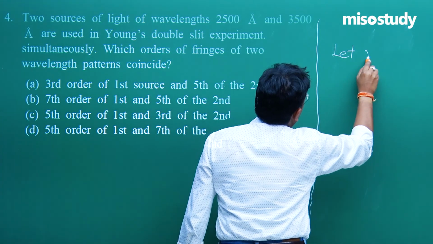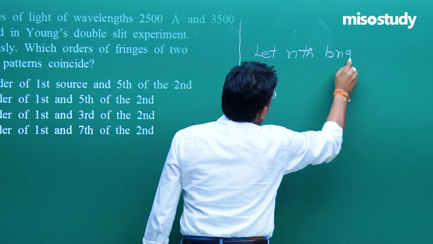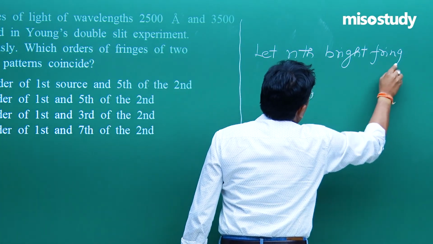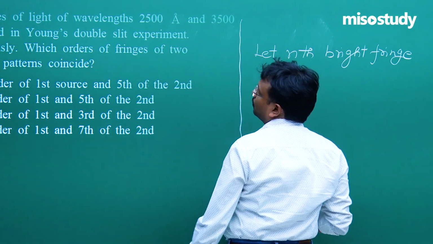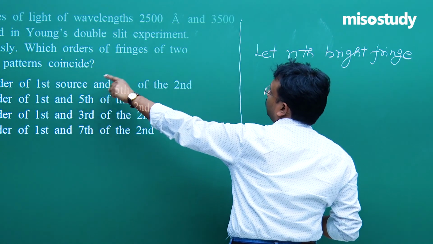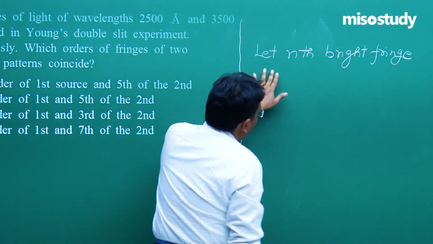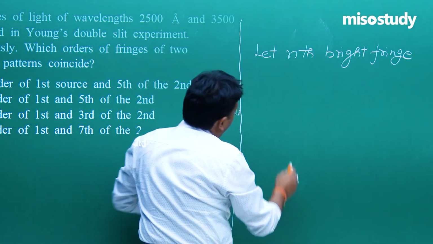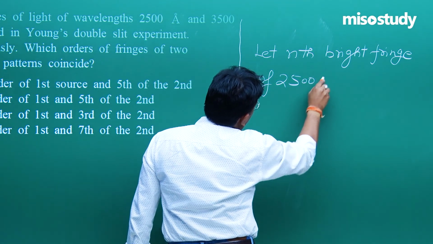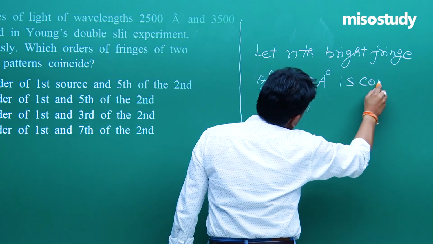Let nth bright fringe, fine, because it is mentioned, used in Young's double slit experiment, which order of fringes of two wavelengths pattern coincide. So let nth bright fringe of 2500 angstrom is coinciding,